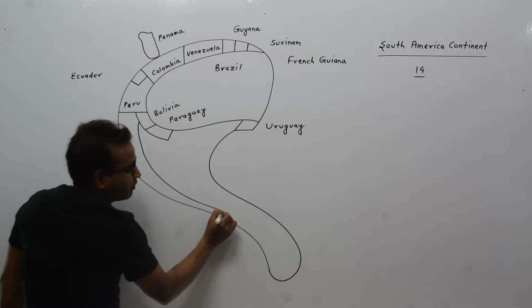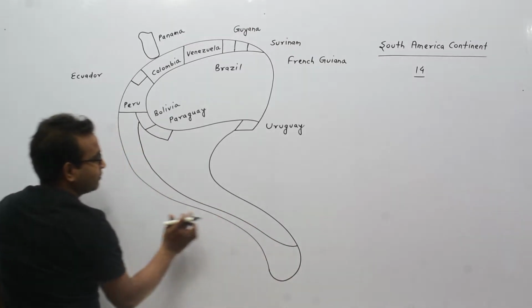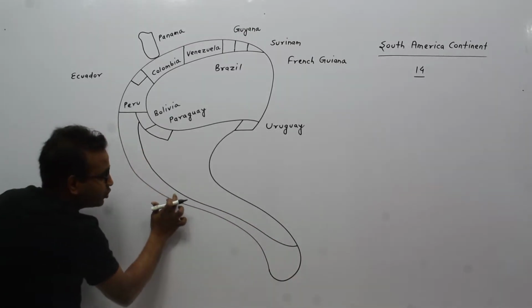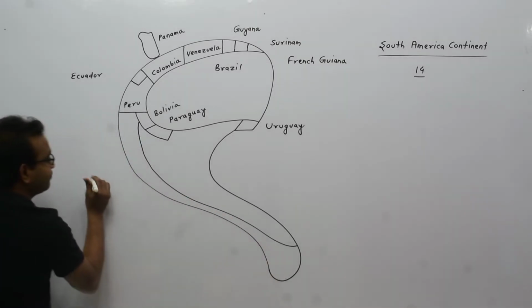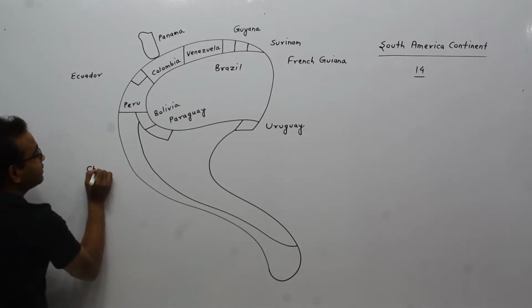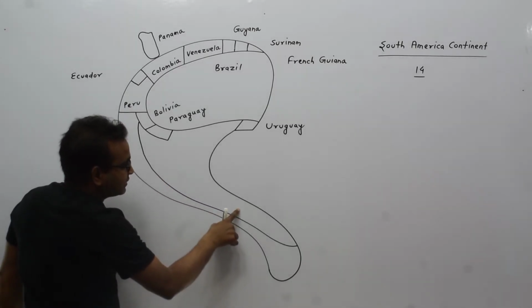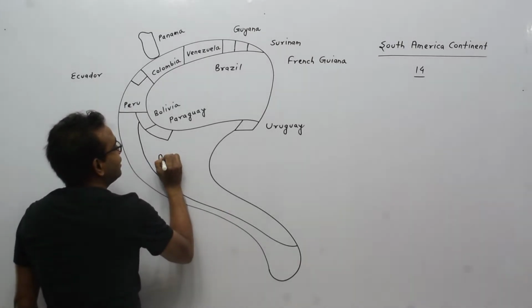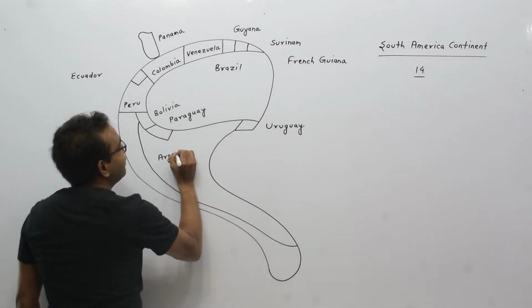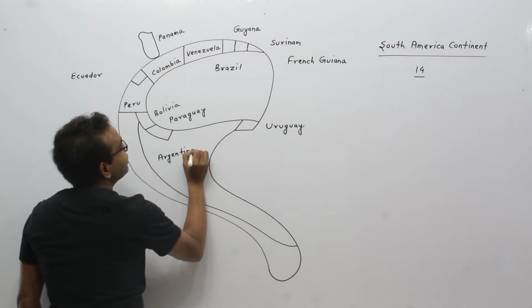This country is known as Chile. And this country is known as Argentina.